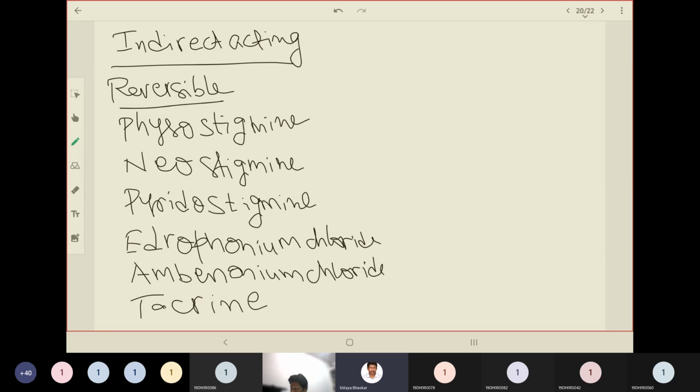So these all are the examples for reversible inhibitors, and they come under indirect acting parasympathomimetics.